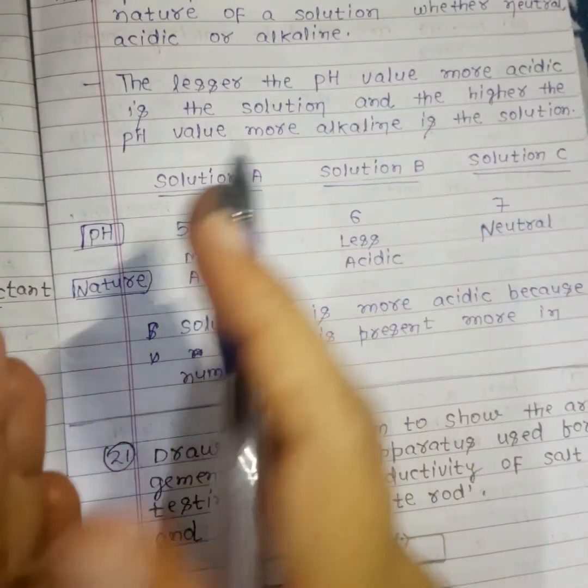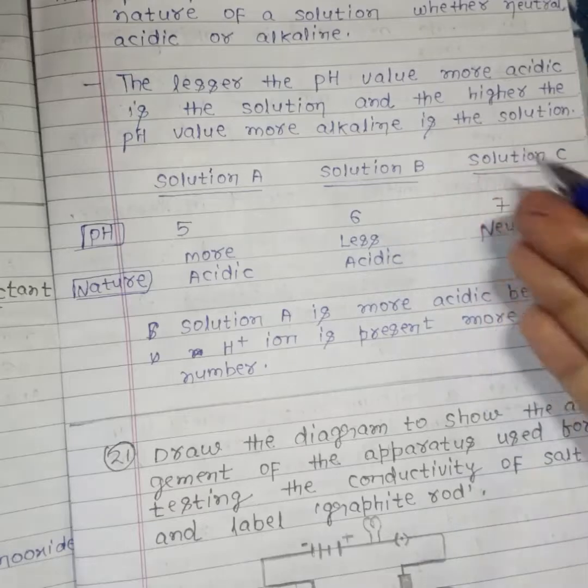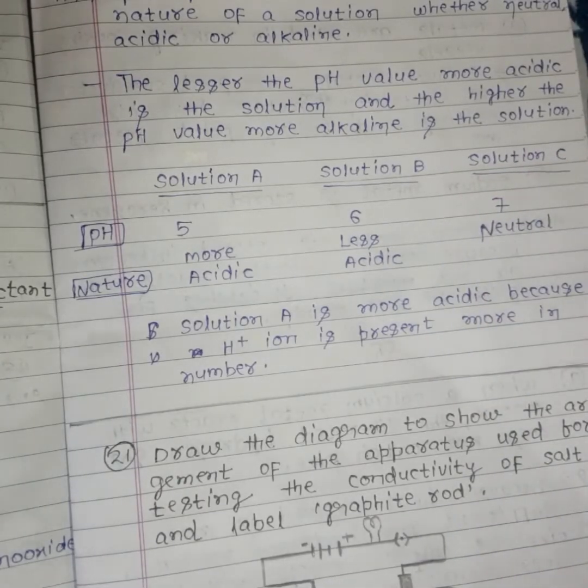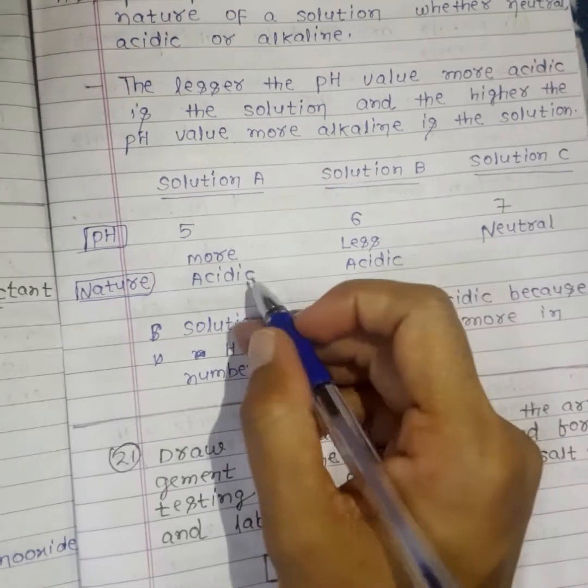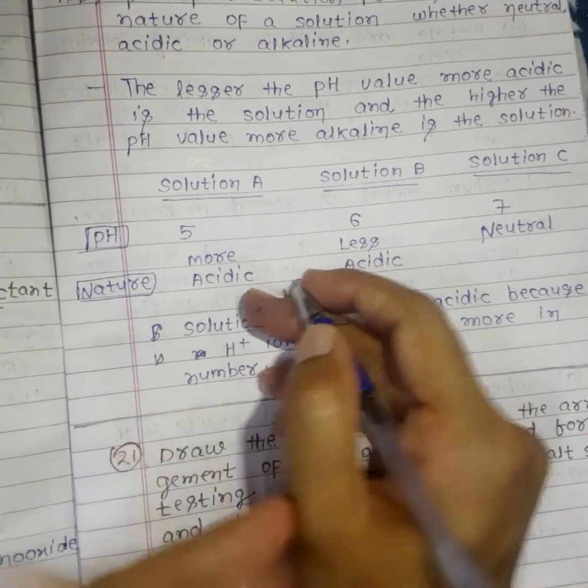We know that the lesser the value of pH, the more acidic the solution. pH is a scale which determines whether a solution is acidic or basic.